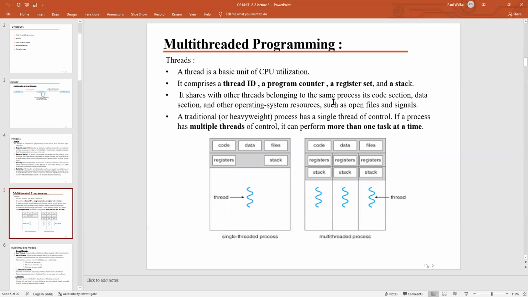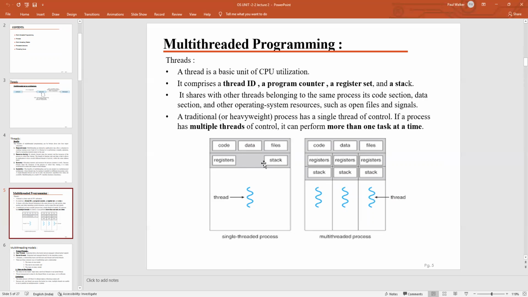It performs a task. A traditional process is a heavyweight process, while a thread is a lightweight process. If a process has multiple threads of control, it is capable of performing more than one task at a time. So this is an example diagram for a single-threaded process and a multi-threaded process. Consider this diagram.